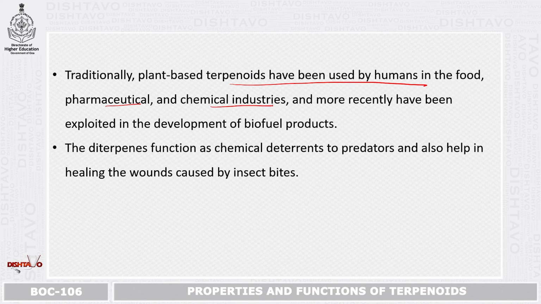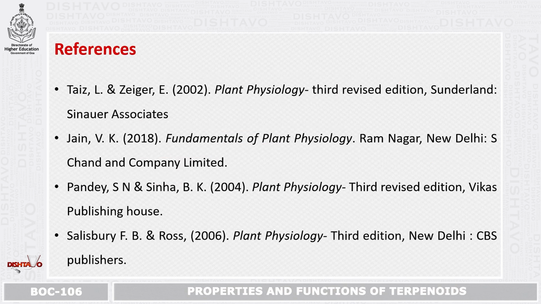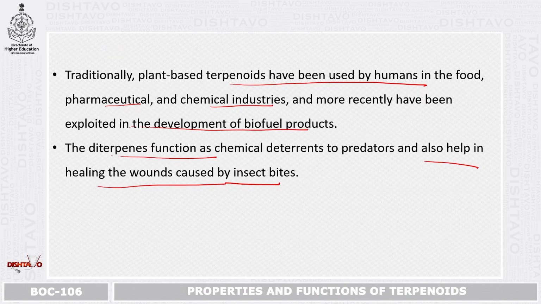but more recently they are exploited in the development of biofuel products. The diterpenes function as chemical deterrents to predators, and they also help in healing the wounds caused by insect bites. If the plants are wounded or hurt by insect bites, the healing is also done by the terpenes. So these are the different functions of terpenoids.